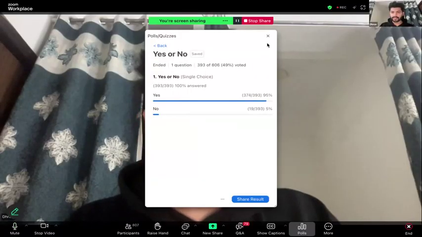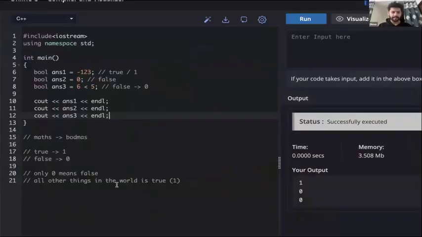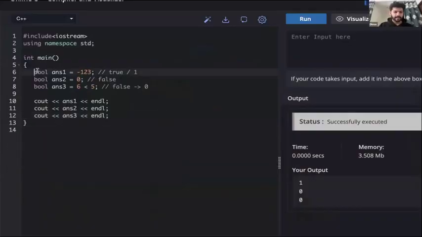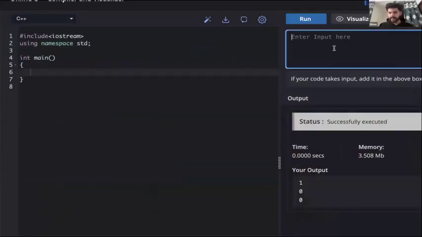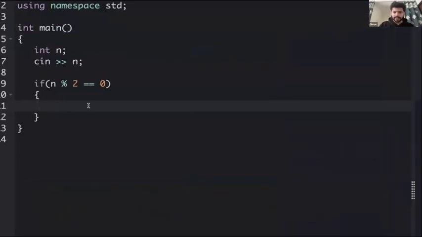Okay. Now let's solve this on the IDE. So we have to check whether a number is even or not. First of all, we create one variable n. We take the input. We say if n mod 2 is 0, then run this code. We can do print it is even.